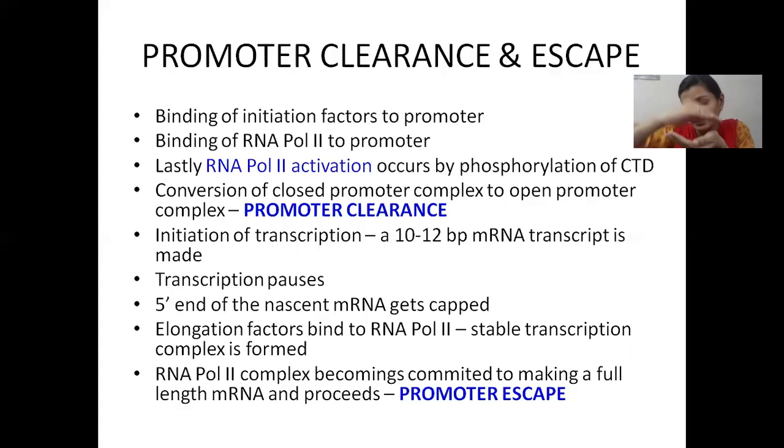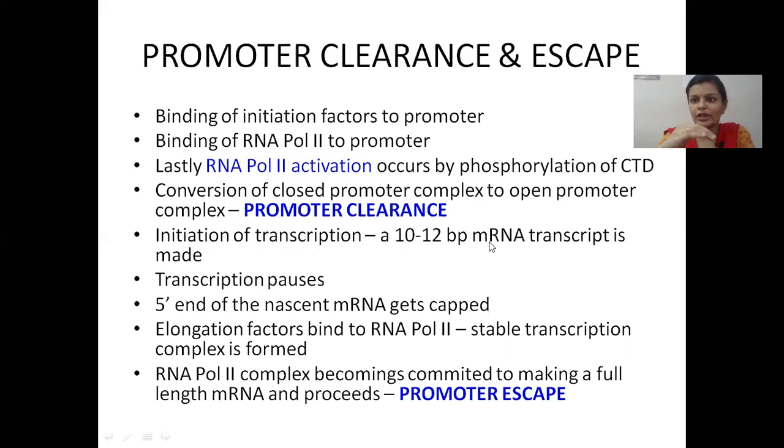The hydrogen bonds between the bases are broken, and an opening is created. The DNA is melted, and a transcription bubble-like structure is formed. After this process happens, we call it promoter clearance.